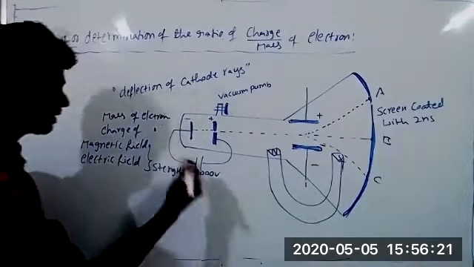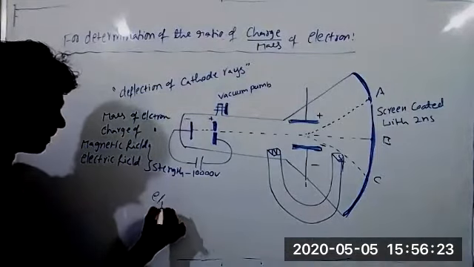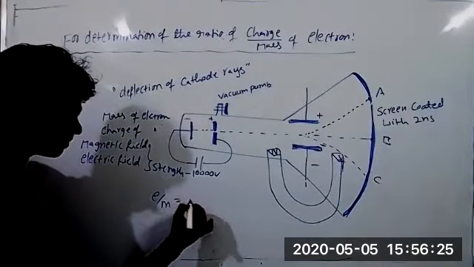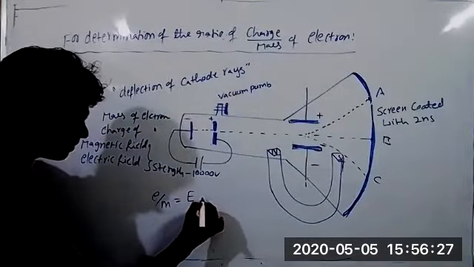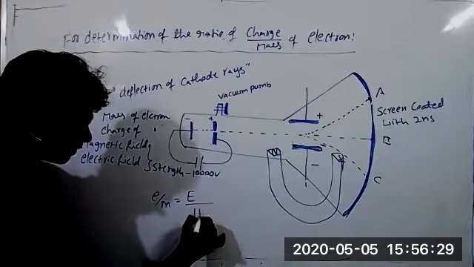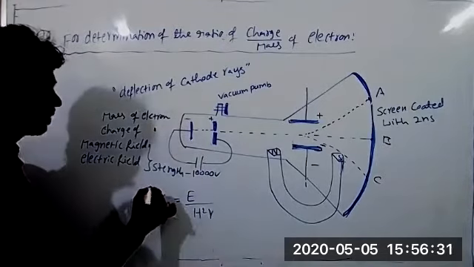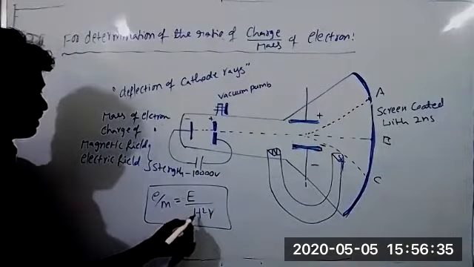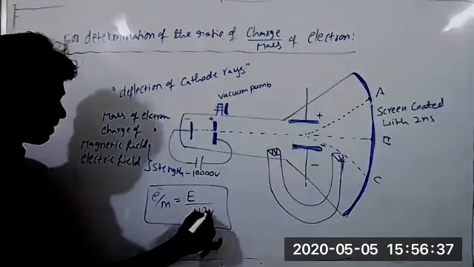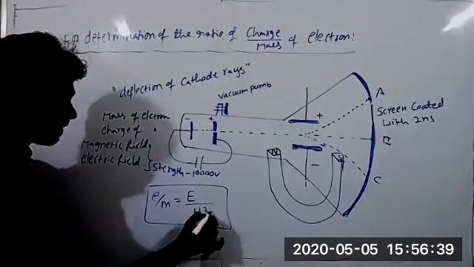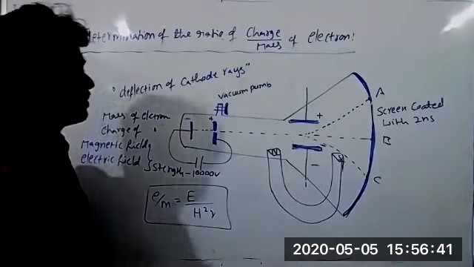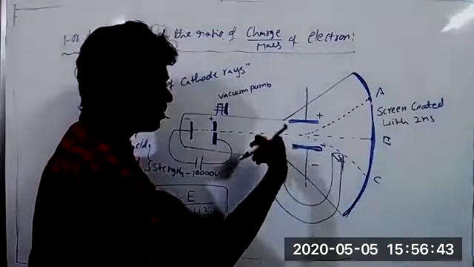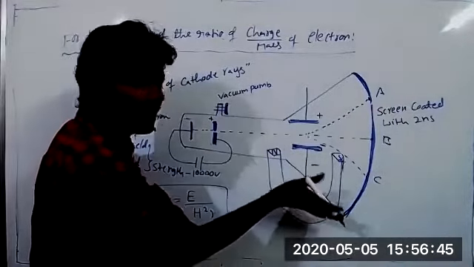Then we substitute all those values in the formula E by H square R, and we can get the e by m ratio. E is the electric field strength, H is the magnetic field strength, and R is the radius of the cathode rays when they are deflected in the magnetic field.